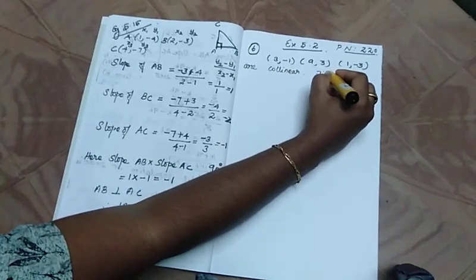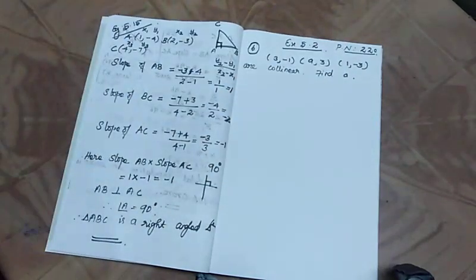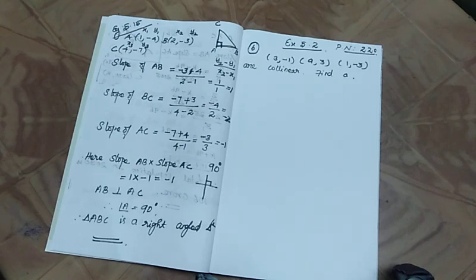So we have to find what only here. They said, already they were telling it, these 3 points are collinear. Now we have to find out the value for A. We know that if 3 points are collinear, it means they will be on a straight line. If it is on the straight line, the slope values are equal, isn't that?